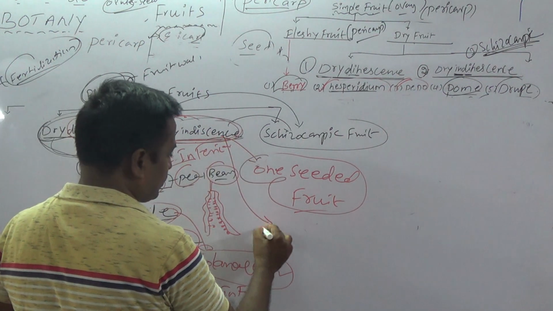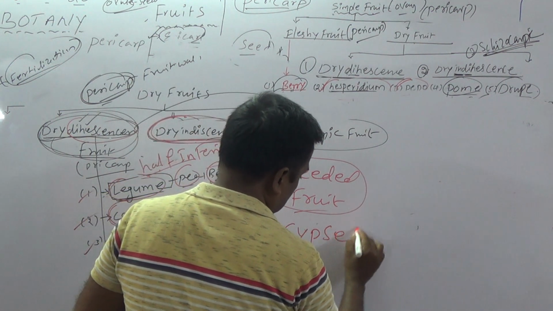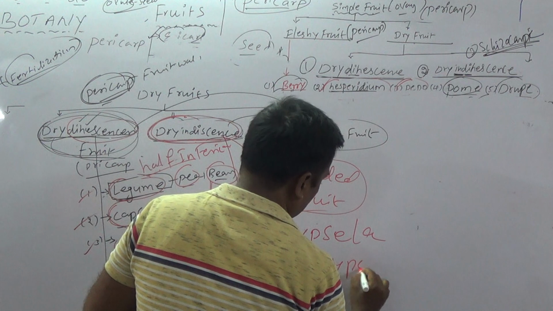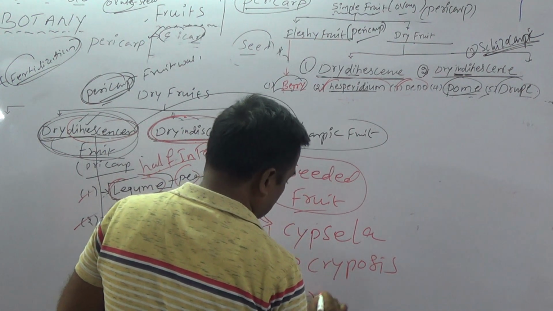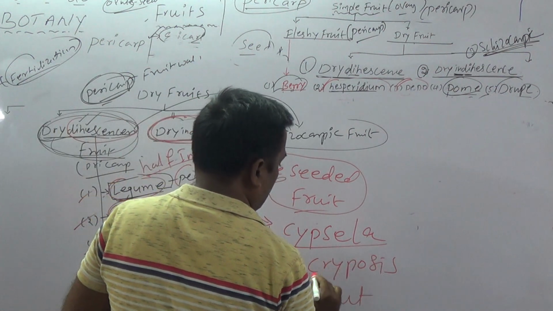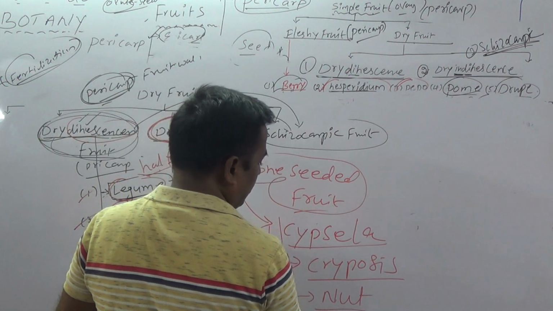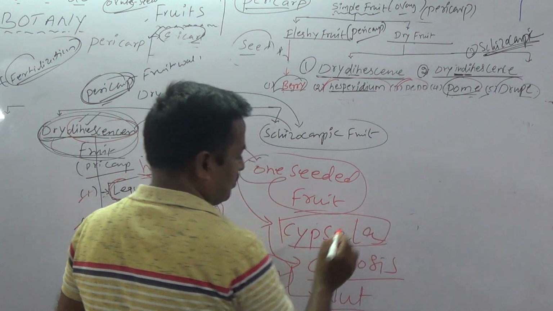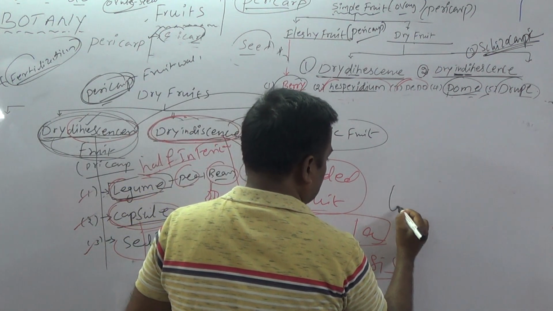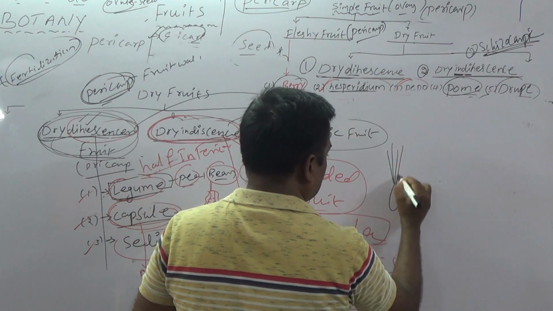So the best examples: one is cypsela, the second is caryopsis, and the third one is nut. Students, three types are there: cypsela, caryopsis and nut. Cypsela is commonly reported in Asteraceae family members. In the cypsela of Asteraceae family members, a modified calyx is present, called pappus.